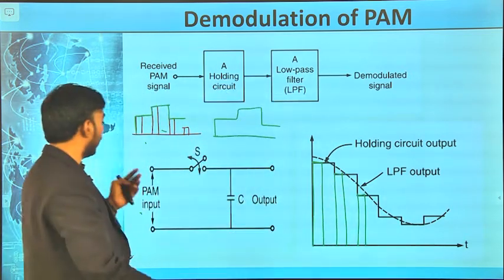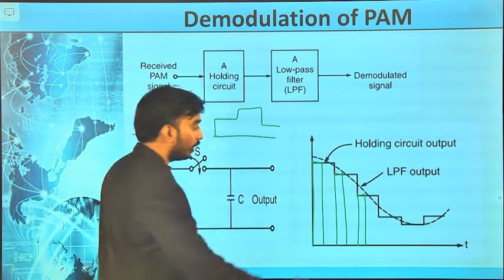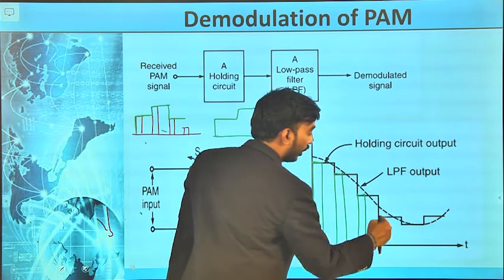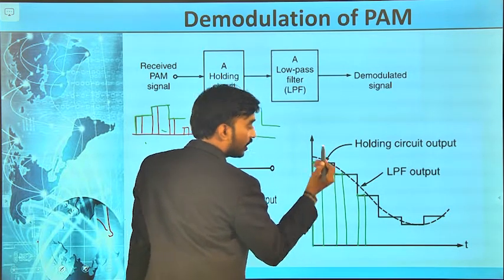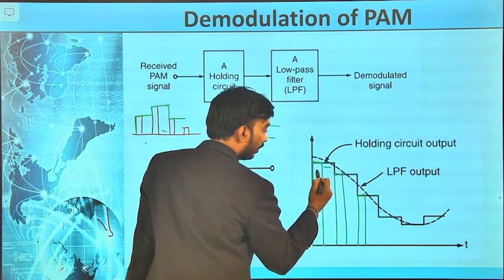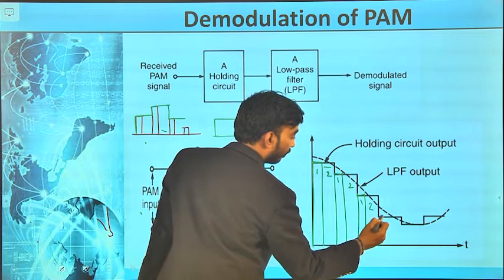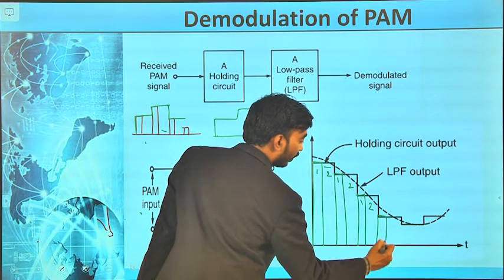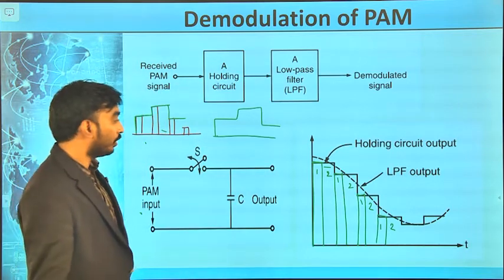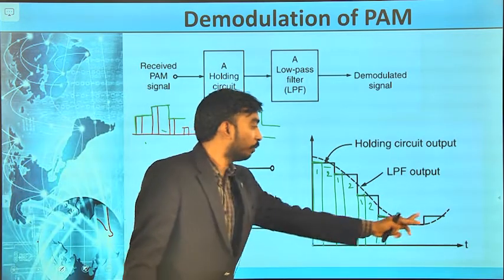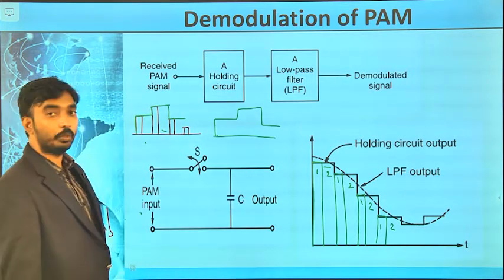This is the PAM signal I have given at the input side. After sample and hold, I will get this one, the black color one: charging, and during this time it is discharging, and again charging. One is charging, two is discharging. Now, this is the kind of signal I am going to get at the output of the holding circuit.